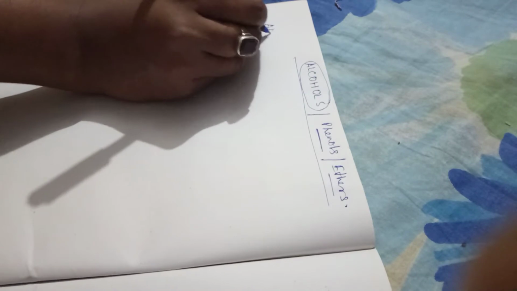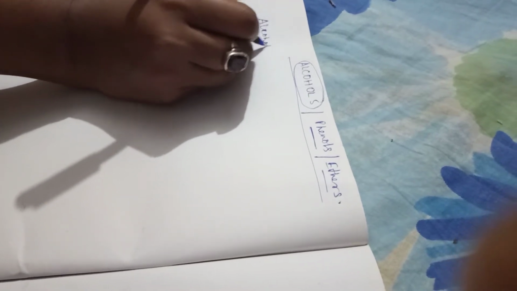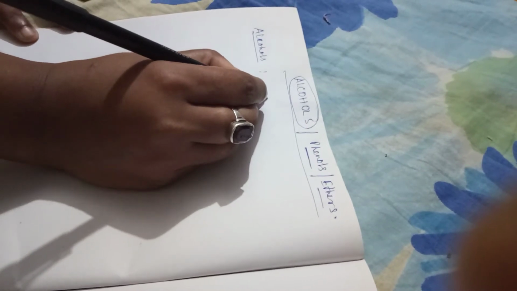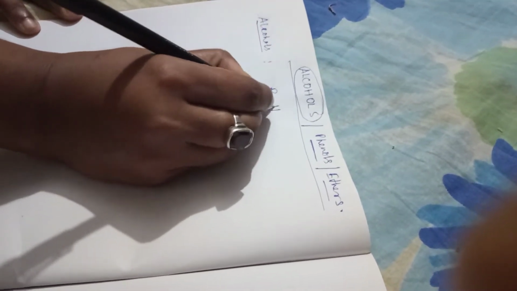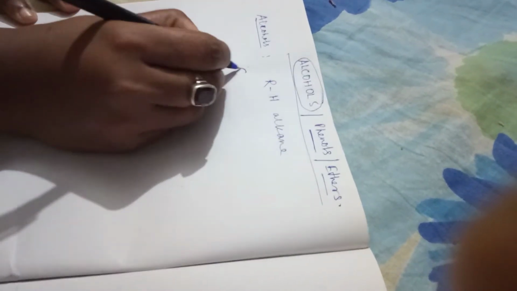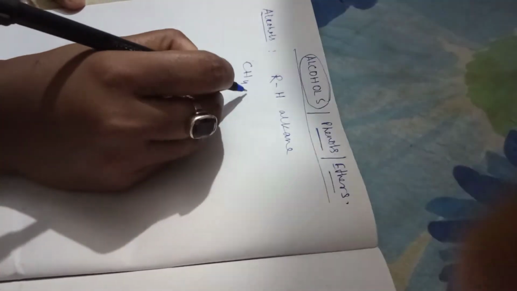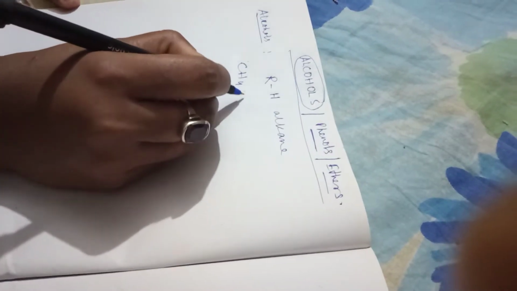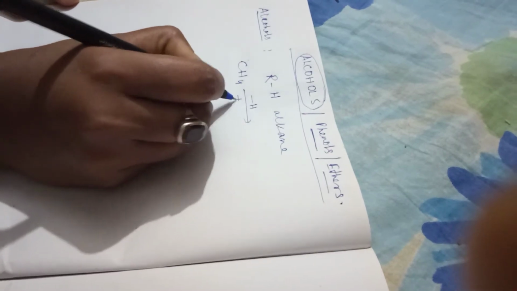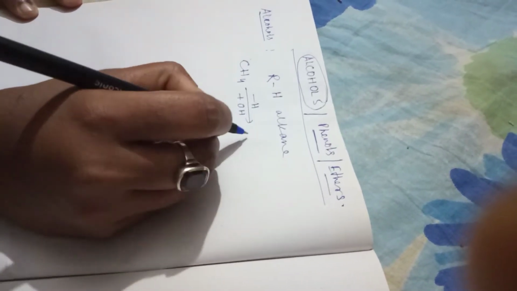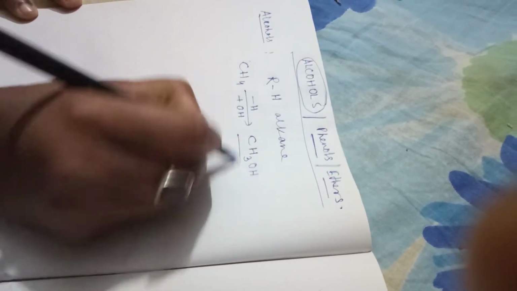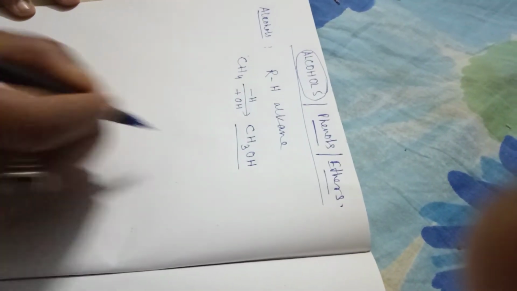Now, what is alcohols? You know what is the alkane? RH is the general formula of the alkane. Suppose CH4. It is methane. Instead of one hydrogen, if we add one hydroxyl group in this compound, we will get alcohol. This is the alcohol which I showed you.